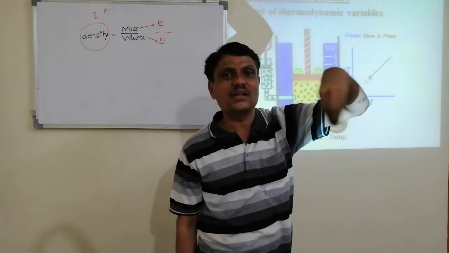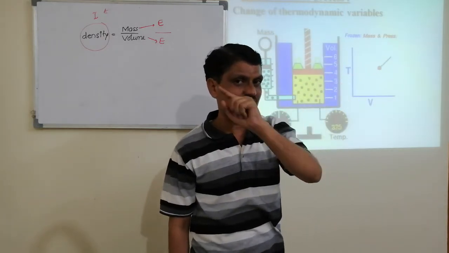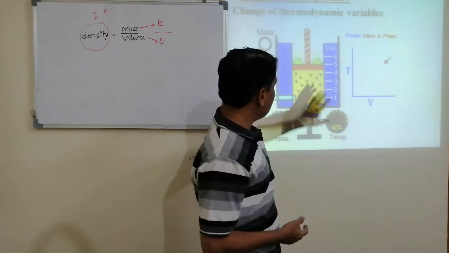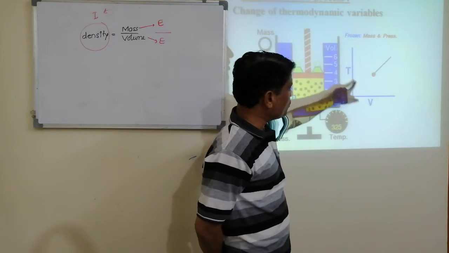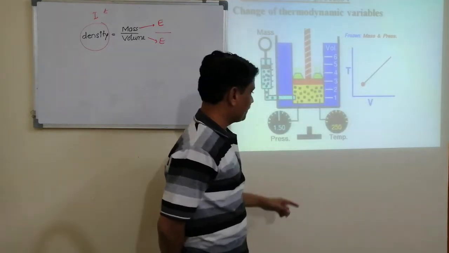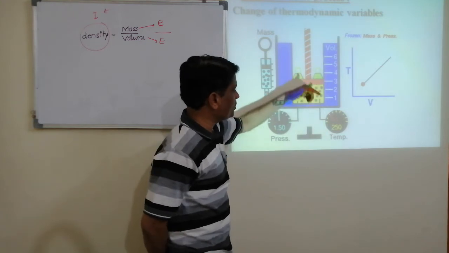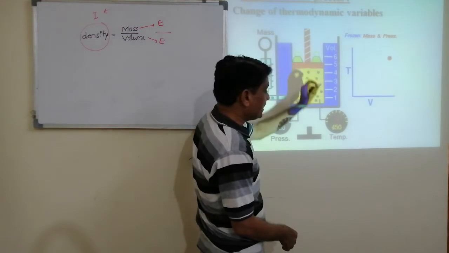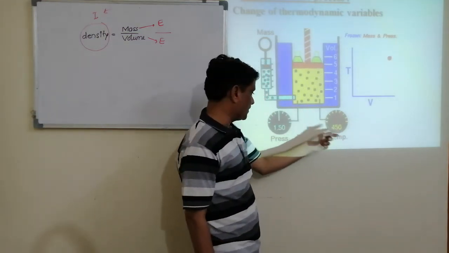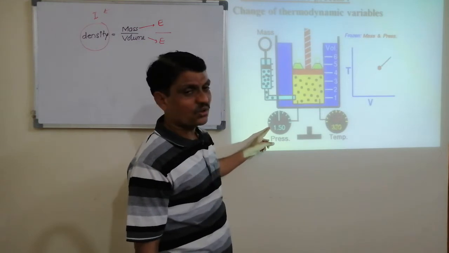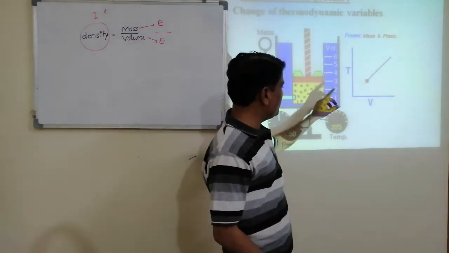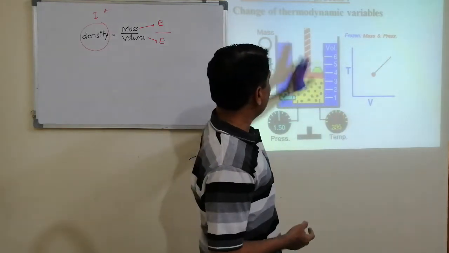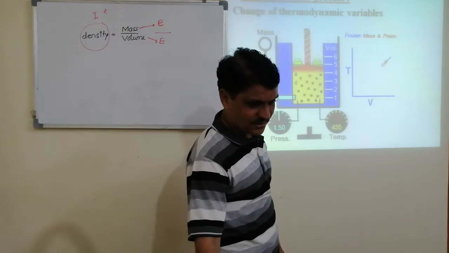If any one or two of them are getting changed, it is called a thermodynamic process. In this example, temperature and volume are getting changed. As volume is decreasing, temperature is also decreasing, provided pressure remains constant. Pressure is constant but temperature and volume are changing. Hence it is called a thermodynamic process.